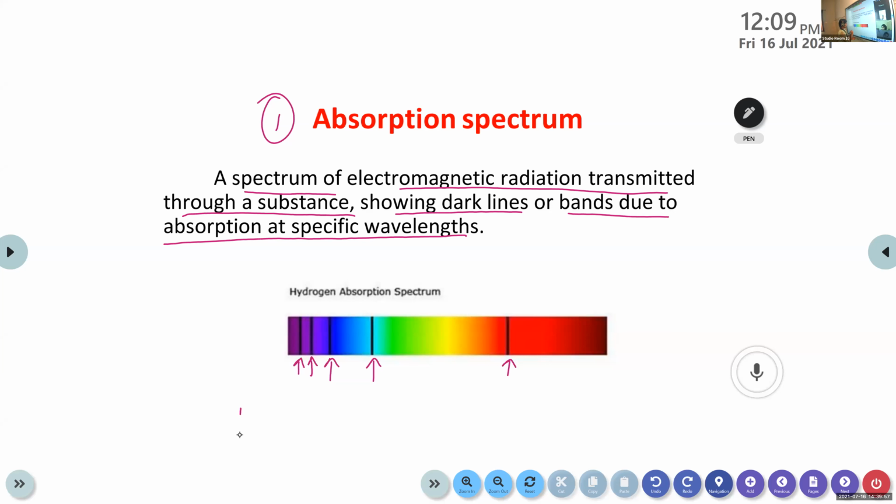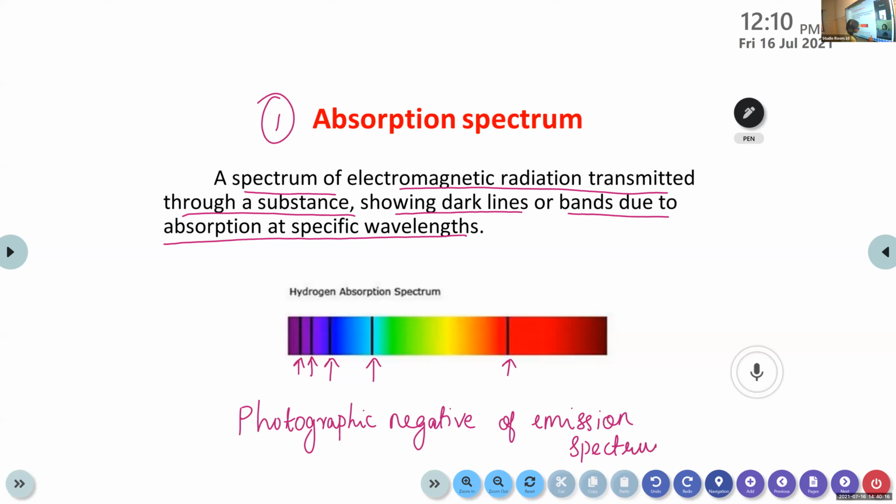And this is also considered as the photographic negative of emission spectrum. Because these dark bands or dark lines are the portion absorbed by that substance, it is considered as the photographic negative of emission spectrum.